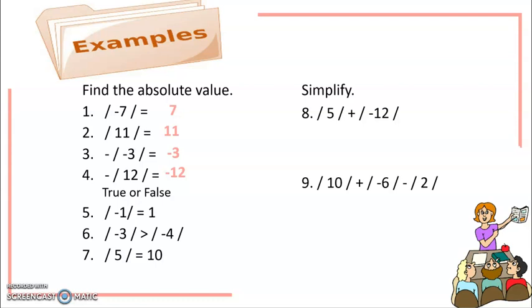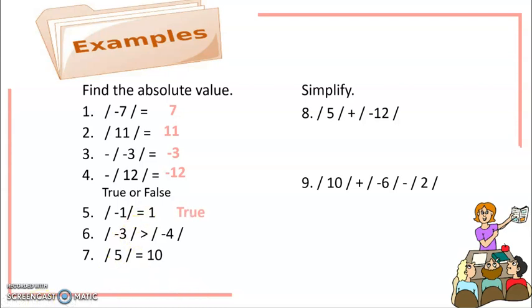Okay? So, here, let's prove if it is true or false. Number 5, the absolute value of negative 1 is equal to 1. So, what is the absolute value of negative 1? Right, 1, or positive 1. So, that is, of course, true.